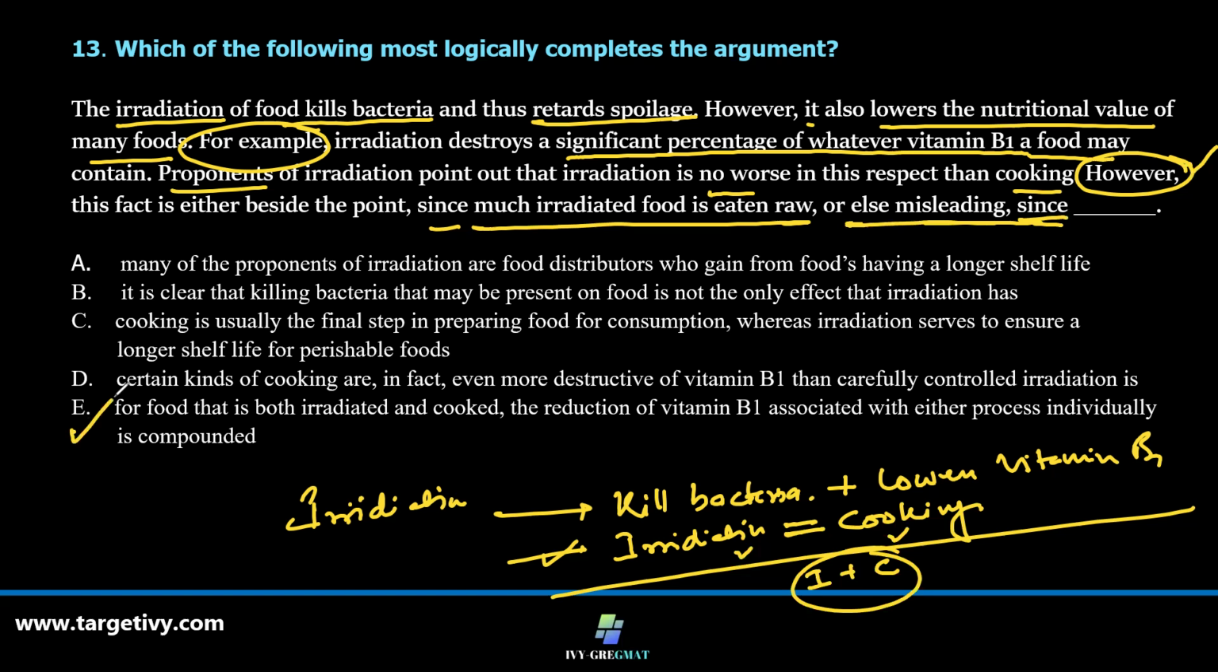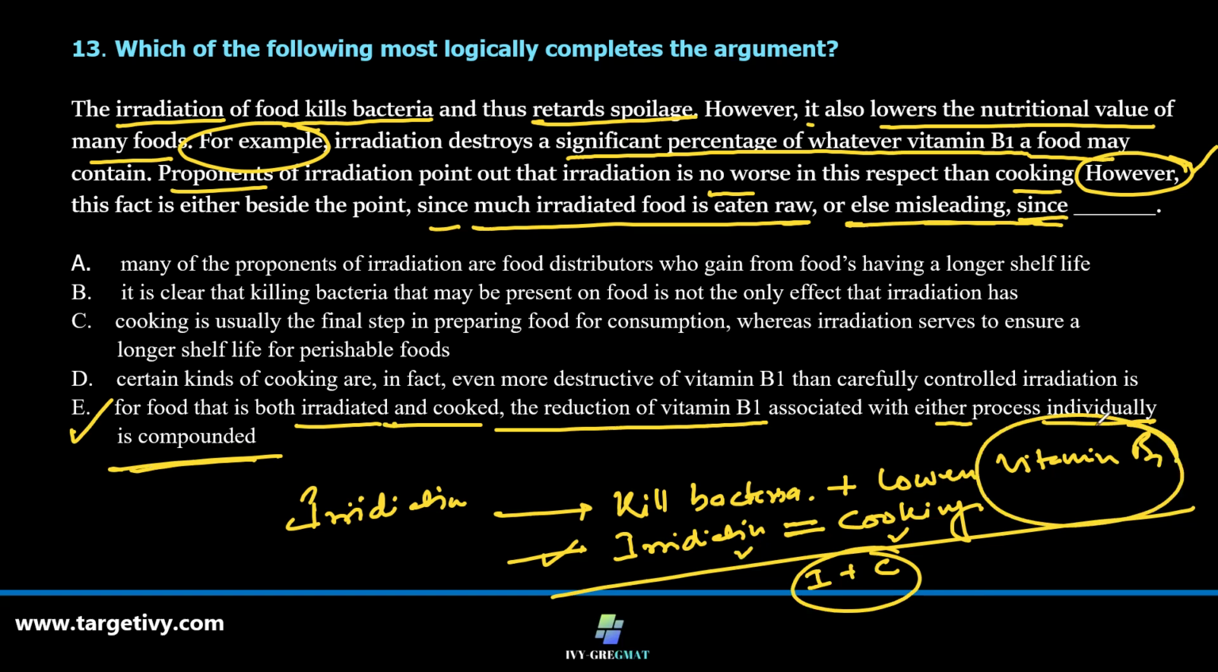Let's see option E. For food that is both irradiated and cooked, the reduction in B1 associated with either process individually is compounded. Yes, exactly. So the reduction in B1 associated with either of the processes individually is compounded. So the reduction level of this important vitamin is compounded. So there is a plus here.